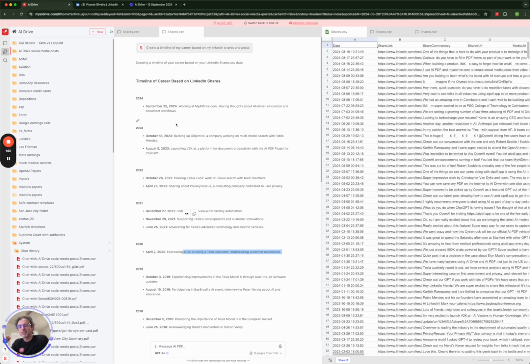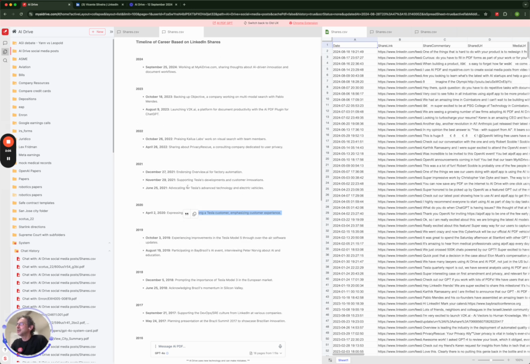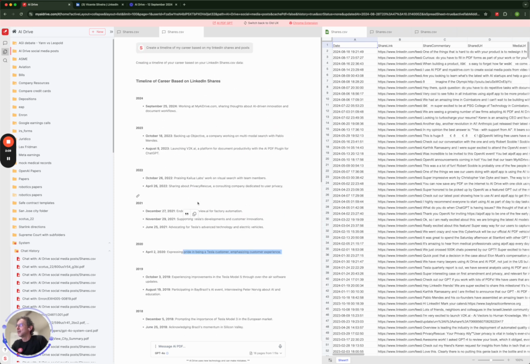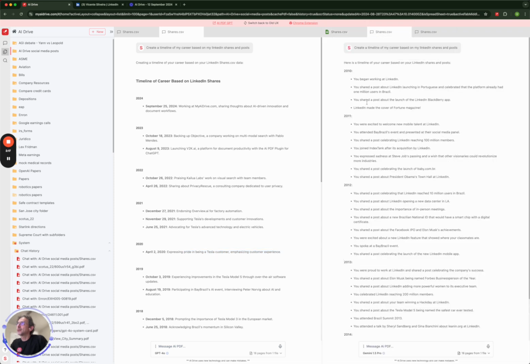And this is one of the things that differentiates these large language models: can they actually understand, can you steer the model easily to do what you want them to do, right? So here it didn't really do what I asked and just created a timeline of a bunch of shares and not really a timeline of my career, right? So this was GPT-4o. Now on the right, we're going to take a look at a different model,